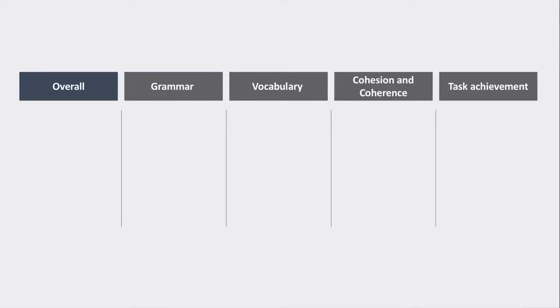Okay, so task achievement, they did what the question said. They had a good introduction. They had a conclusion. They talked about problems. They talked about solutions. They could have expanded a bit more on what they were talking about by giving examples from the real world, statistics or personal experiences they've got. So I would probably put them 6.5 for task achievement. And if they want to get a higher score, they need more examples and more detail.